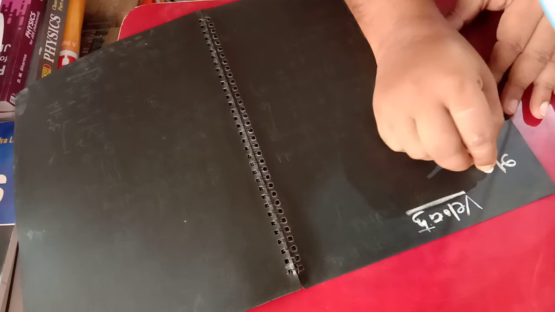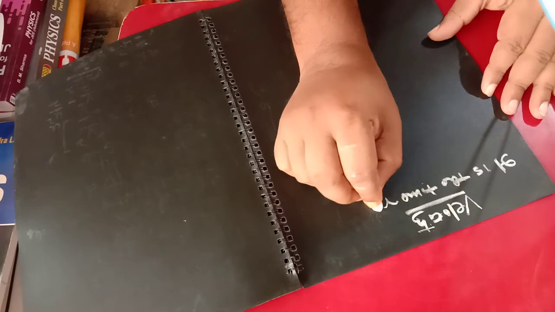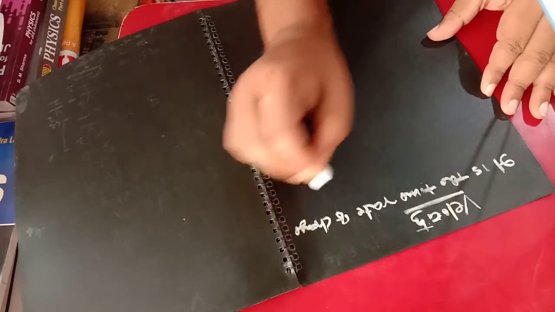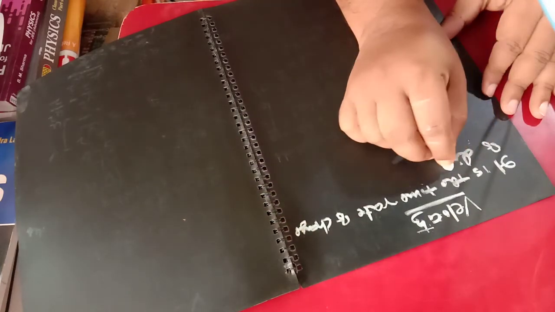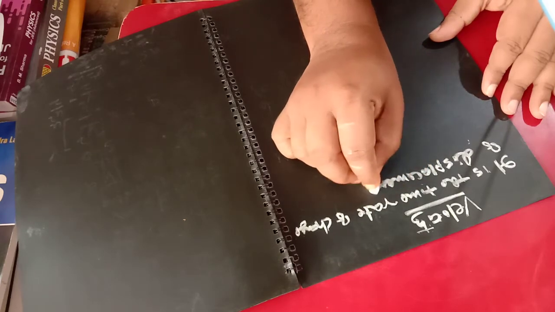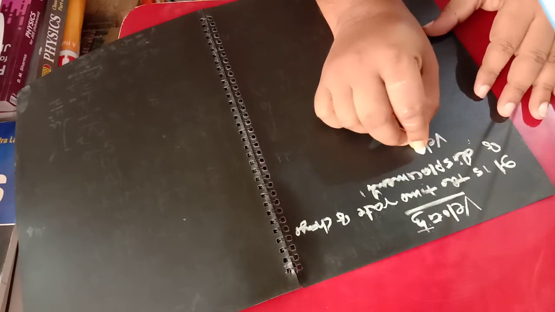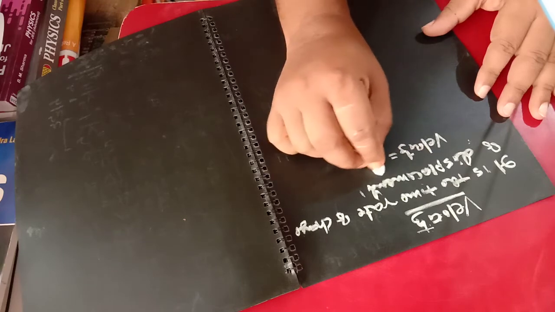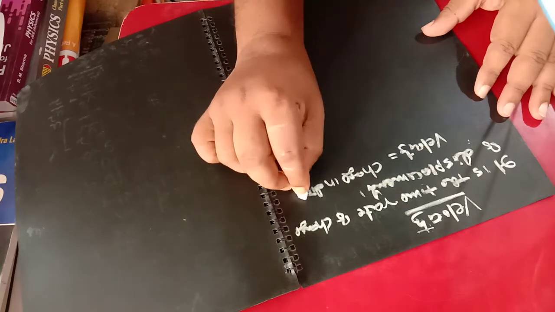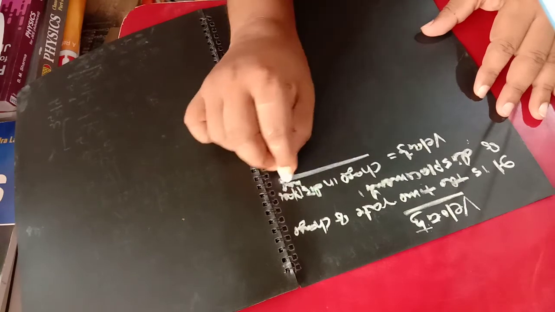So you have to write velocity equals change in displacement by time.